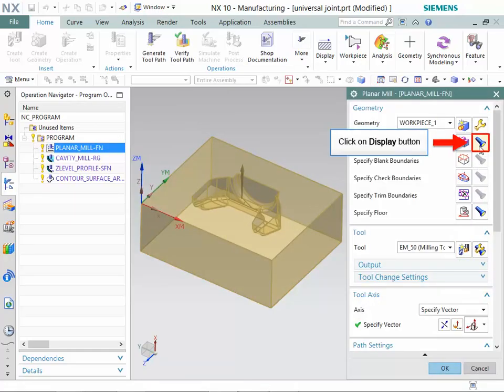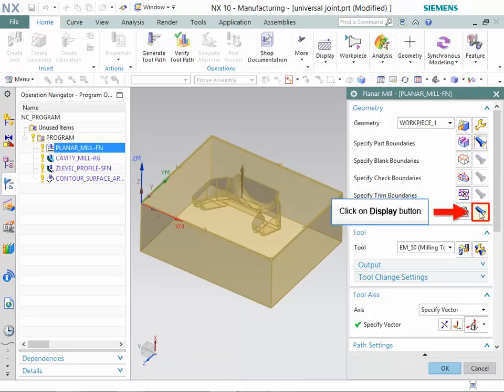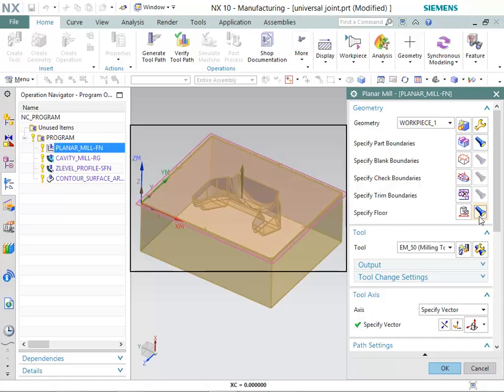Now, click on the Display button in Specify Part Boundaries row. Observe the specified part boundaries. Now, click on the Display button in Specify Floor row. Observe the specified floor.